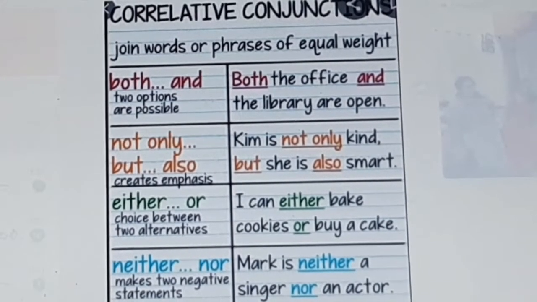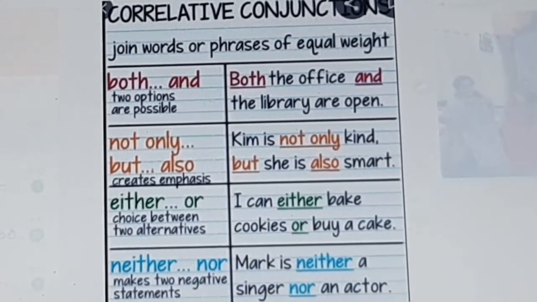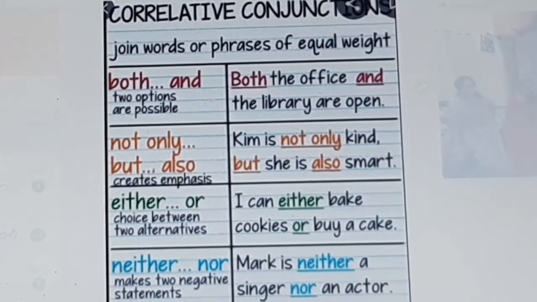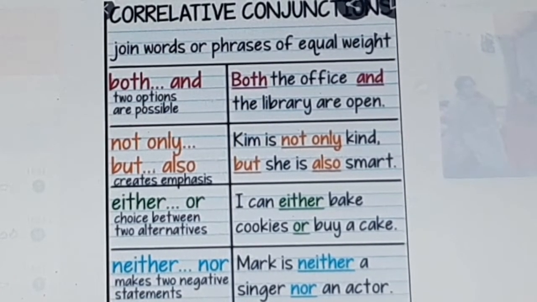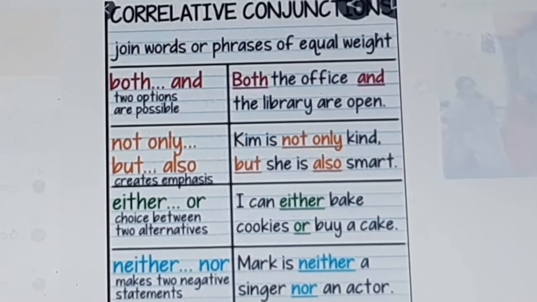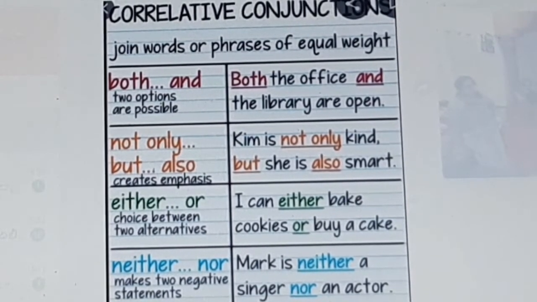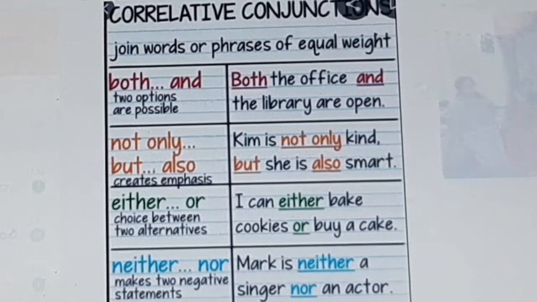Okay. Either or, neither nor. Either or, choice between two alternatives. I can either bake cookies or buy a cake. I can do two things but I cannot do two things at a time.